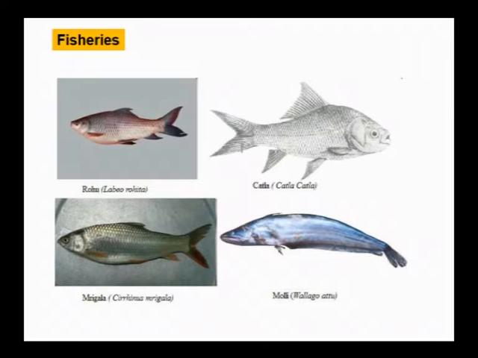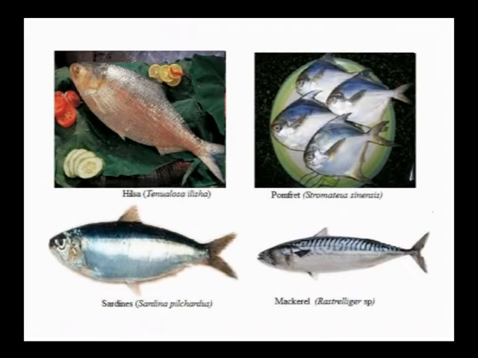These fishes which are used as a source of food can be caught from marine as well as freshwater habitats. So these are the marine fishes: hilsa, pomfret, sardines, mackerel.